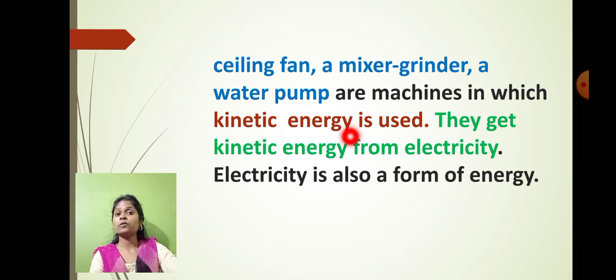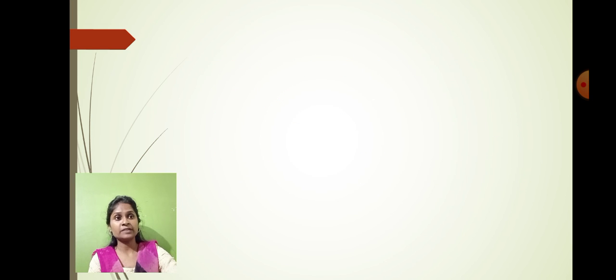These types of machines use the kinetic energy. They get the kinetic energy from the electricity, and that's the reason electricity is also a form of energy. So I hope, students, whatever we have learned today regarding the kinetic energy, you must have understood that very well.